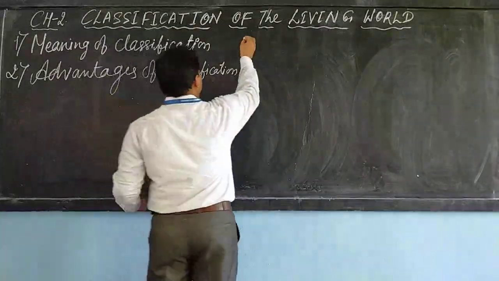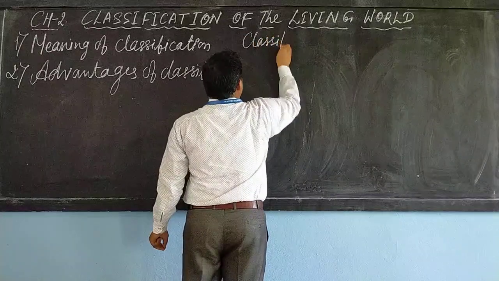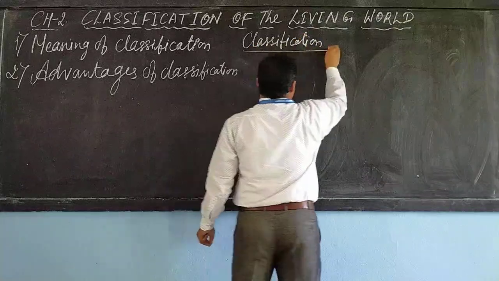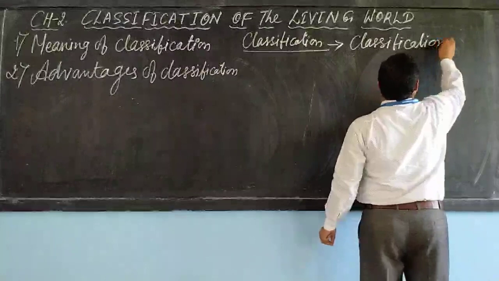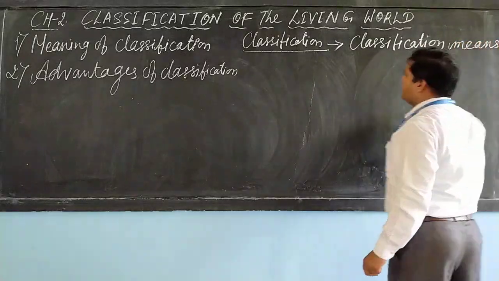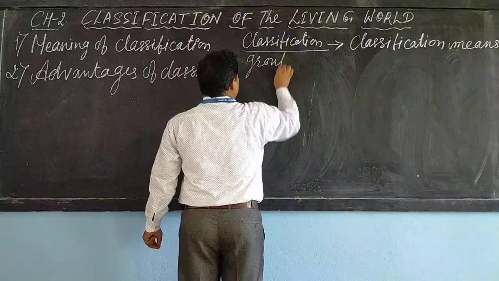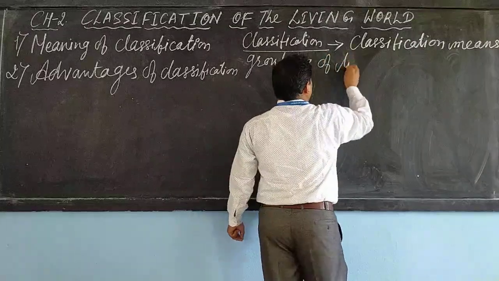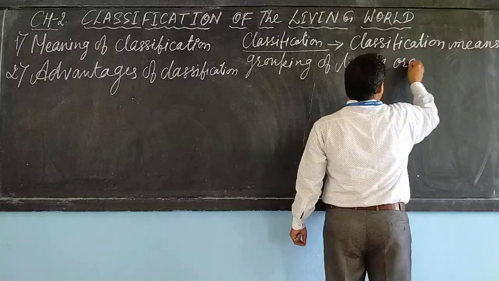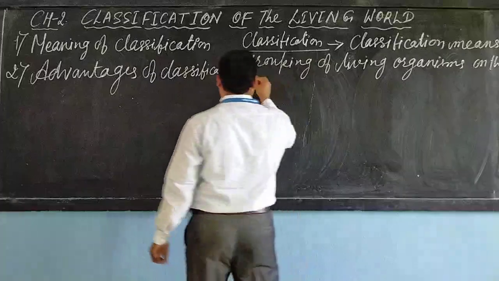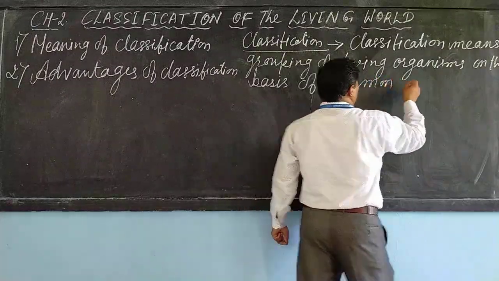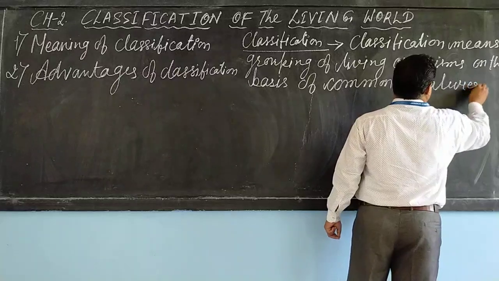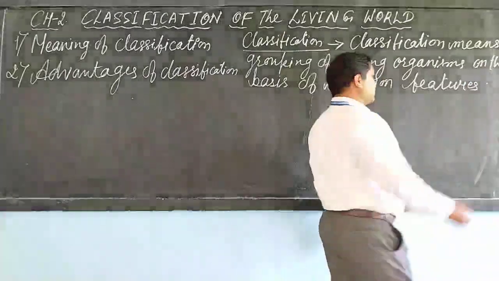It can be defined, see here, classification means grouping of living organisms on the basis of common features or characteristics is known as classification.